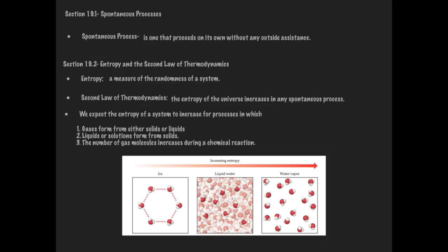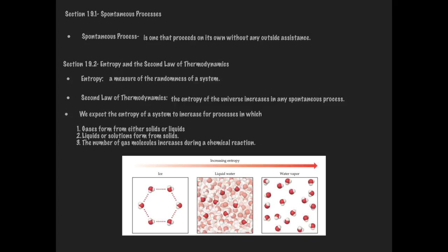So if you look at the transition from ice to liquid water to water vapor, the entropy increases. And the entropy increases because in ice, the only motion that really occurs is the vibration of those molecules because they're holding on to one another so tightly. In contrast, once you have liquid water, those molecules are going to not only vibrate, they're also going to rotate around one another.